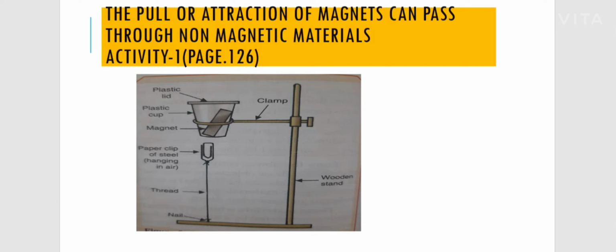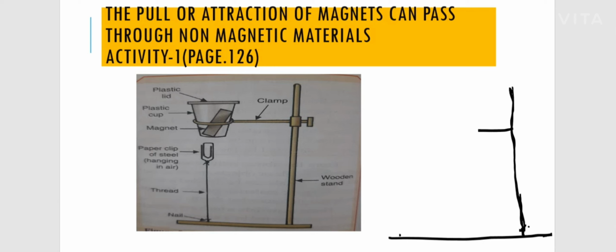Now you can see the same type of structure in your chemistry lab. This arrangement is known as a stand and clamp arrangement. This is the stand, this is the base of the stand, and here you have a base like this.